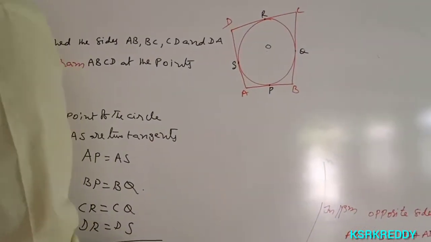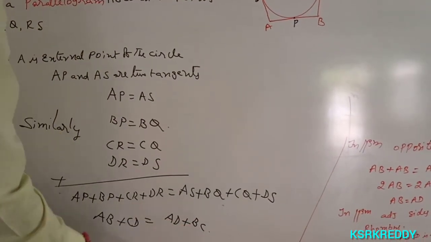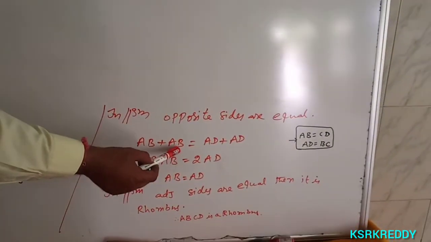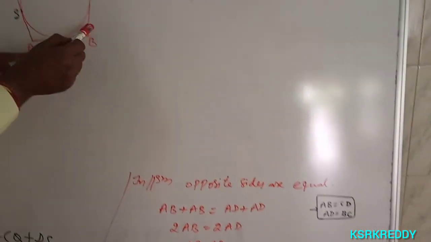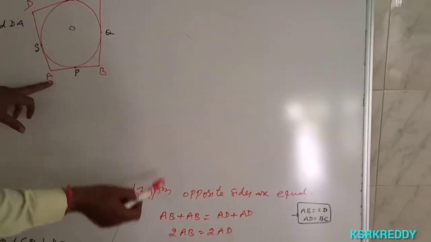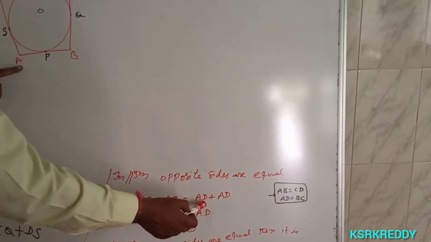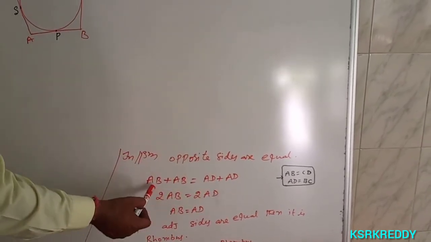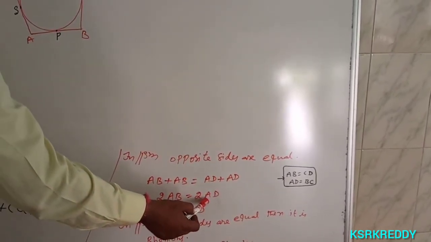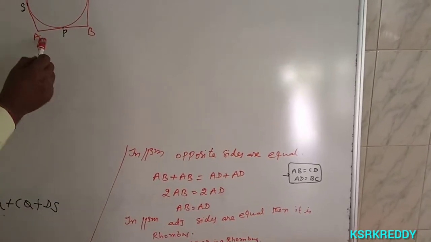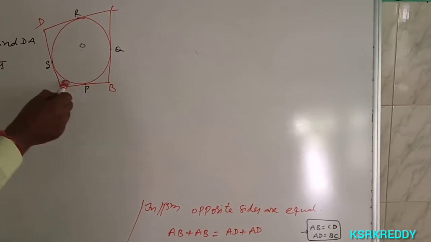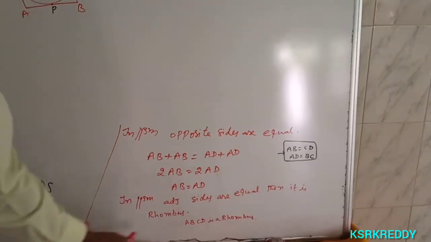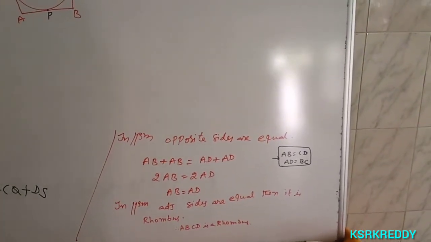ABCD is a parallelogram. In a parallelogram, opposite sides are equal. So AB plus CD equals AB plus AB, which is equal to AD plus BC, and BC is replaced with AD. So 2AB is equal to 2AD. Cancel the 2, so AB equals AD. In a parallelogram, if adjacent sides are equal, then that is a rhombus. Therefore, ABCD is a rhombus.